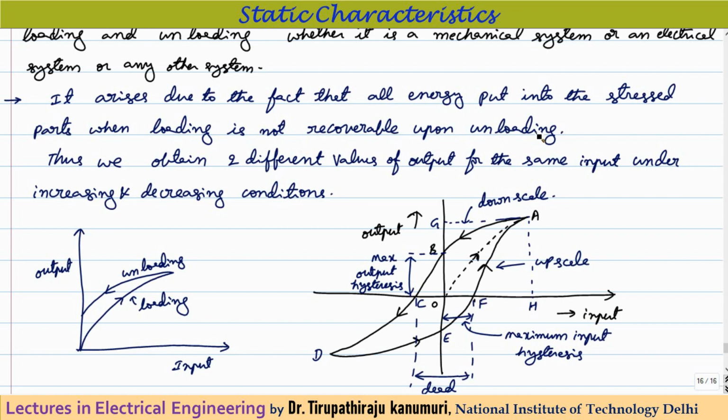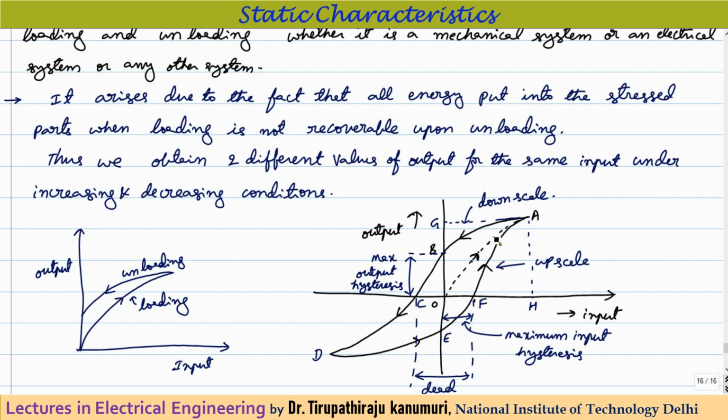In the case of magnetic materials, so electromagnetic materials, when you are magnetizing it, it will follow some curve, and during the demagnetization, it will not follow the same curve. Let us assume the input is changing in both the positive direction as well as the negative direction. That means your input is changing in the positive direction. You can see the arrow is going upwards. Let us assume that I am starting from 0, O.